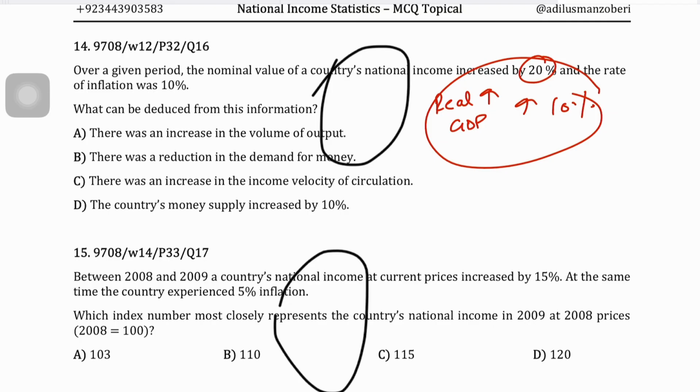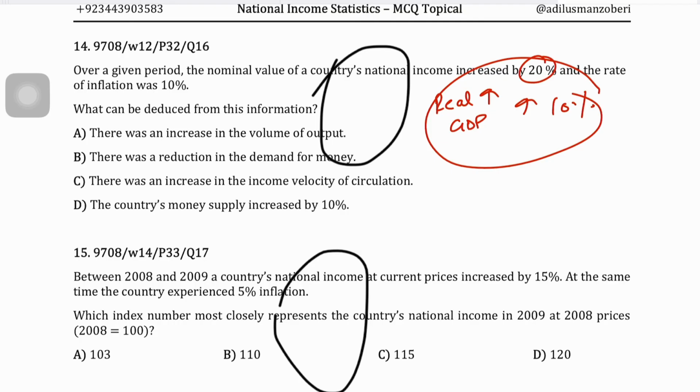The increase in GDP because of the increase in output is not 20%, but only 10%, while the other 10% reflects the increase in inflation or the increase in prices, which is inflating the GDP values, right?